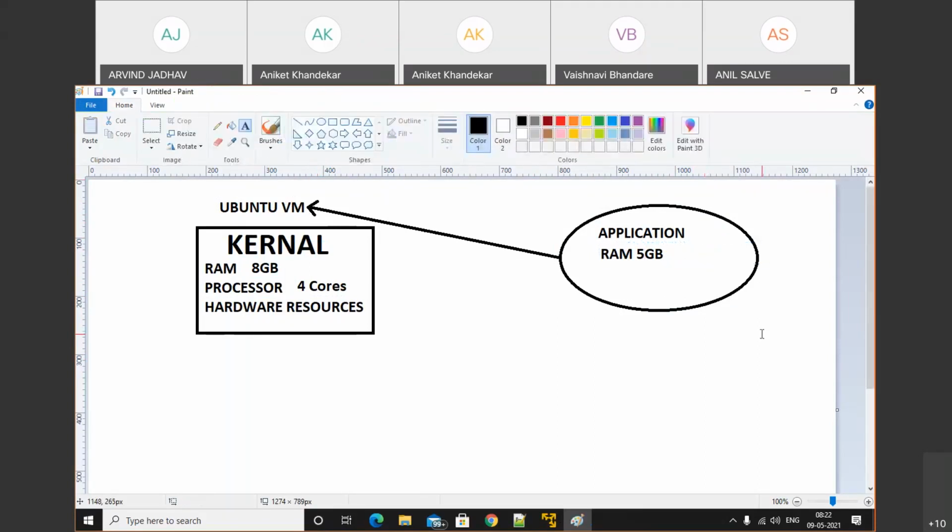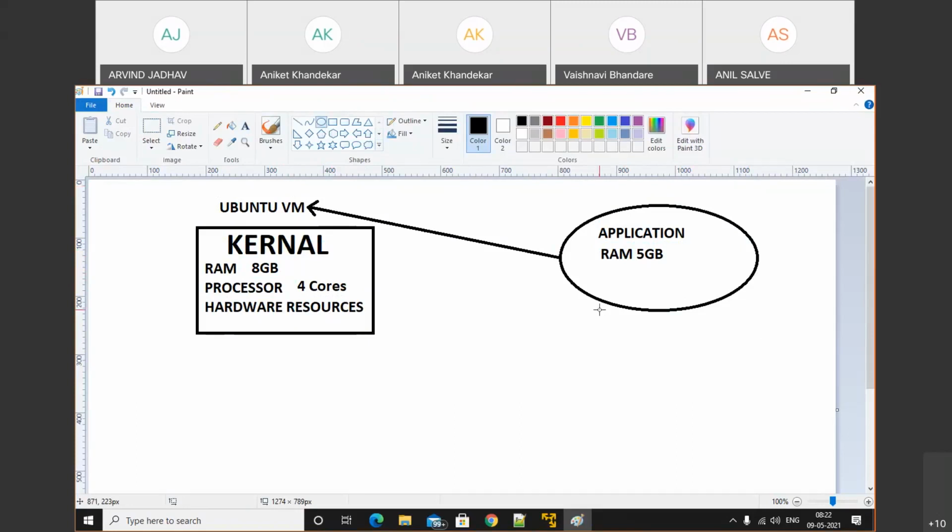When the application tries to execute on the VM, the kernel will allocate 5 GB of memory to Ubuntu, and that application will be executed on the Ubuntu VM. So this is the normal process by which we can install the application.